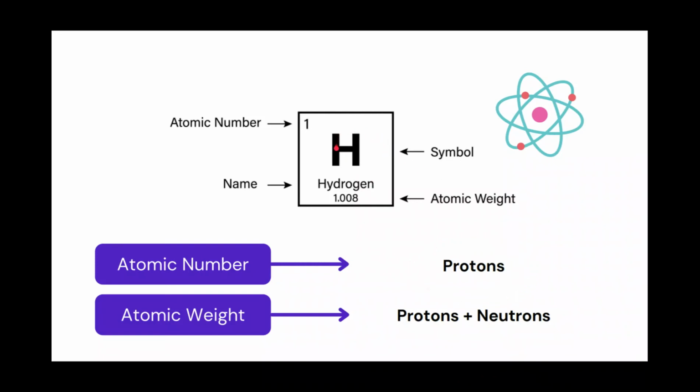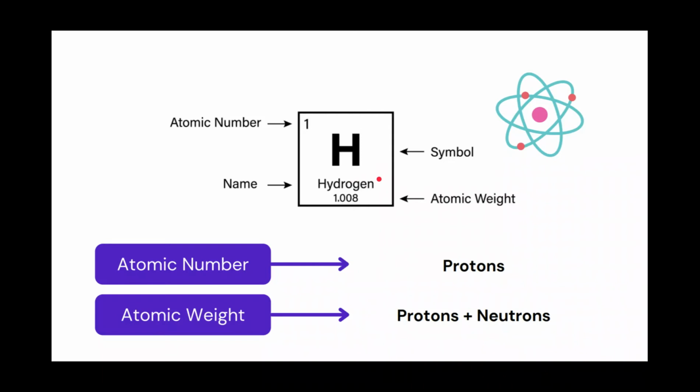Next, we have the chemical symbol. The chemical symbol is like a short form for the element. It is often used when writing chemical formulas and compounds. Here we have an uppercase H as the chemical symbol. Underneath, we have the name of the element. In this case, we have hydrogen. Therefore, a capital H is used to represent hydrogen.